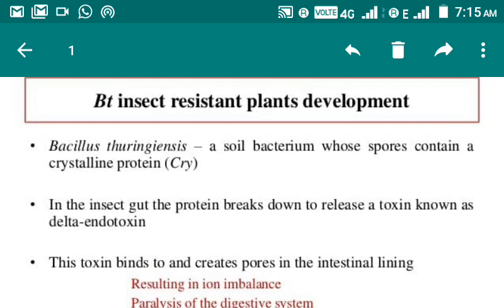In the insect gut, the protein breaks down to release a toxin known as delta endotoxin, and this toxin binds to the midgut of the insect, creates pores in the intestinal lining, which leads to ion imbalance, paralysis of the digestive system, and ultimately leads to the death of the insect. So in this way, this toxin kills the insects.